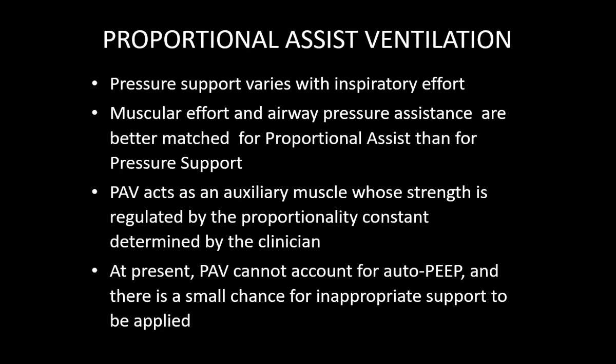What happens in many ventilators: if you put the patient on pressure support, suddenly the patient's metabolic demands go high, either with fever or pain or any other thing, and the patient starts taking deep breaths. Then you find many times that the ventilator is not delivering up to the mark. So now here the pressure support varies with the inspiratory effort. Muscular effort and airway pressure resistance are better matched for proportional assist than pressure support. PAV acts as an auxiliary muscle whose strength is regulated by a proportionality constant determined by the clinician. At present, PAV cannot account for auto PEEP, and there is a small chance of inappropriate support if applied in patients who have auto PEEP.